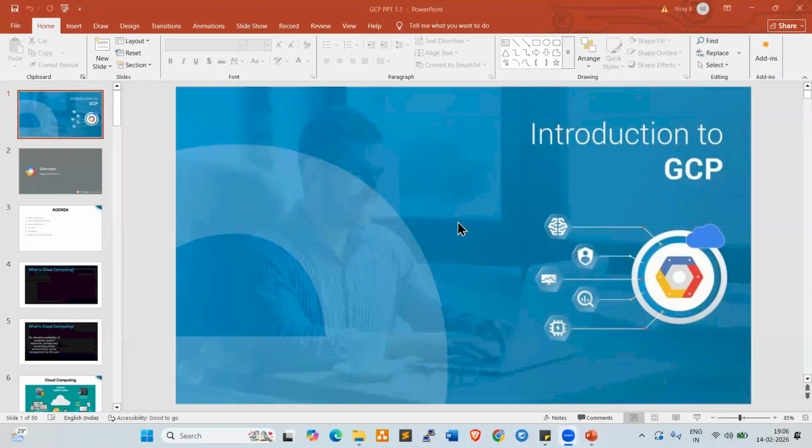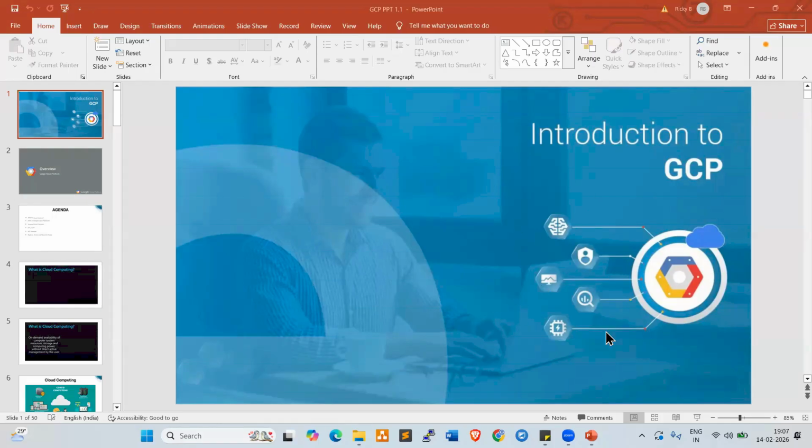So today and tomorrow we are going to cover complete GCP. So GCP and Azure only infrastructure services. Because AWS we fully covered, right? Almost all the services we covered. So Azure and GCP only infrastructure services, compute services, networking services, storage services, and also IAM, snapshots, images, billing. These are all services.